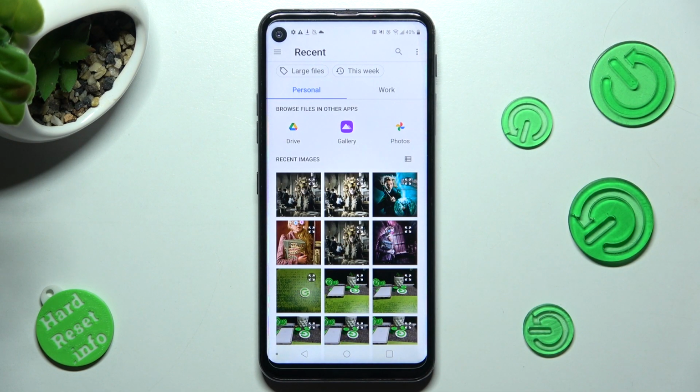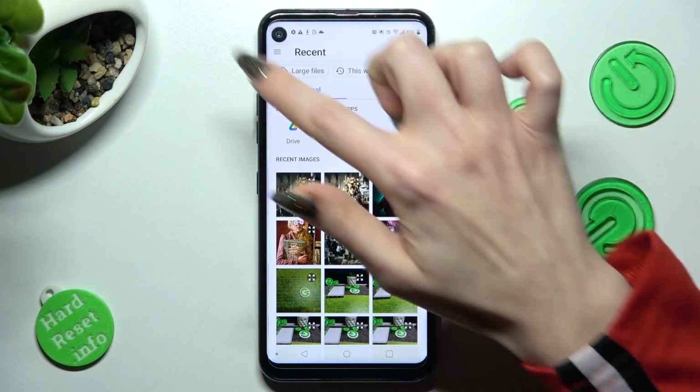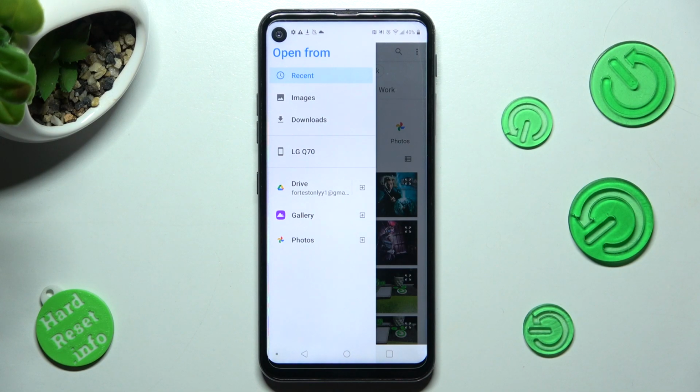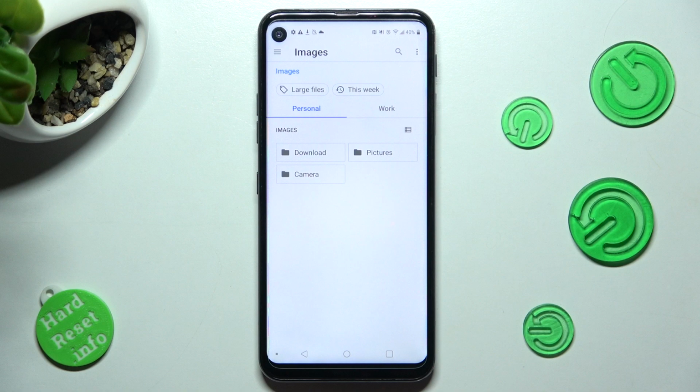Now select the photo that you wish to apply as your keyboard's background. If you can't find it over here, you can select one of those apps or click on the top left corner on those three lines and click on one of those sources, like images.